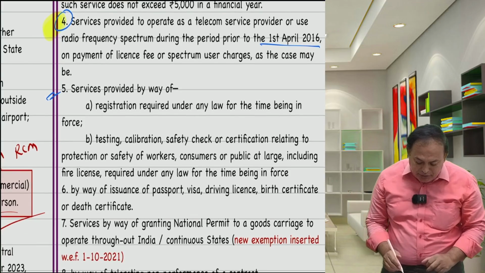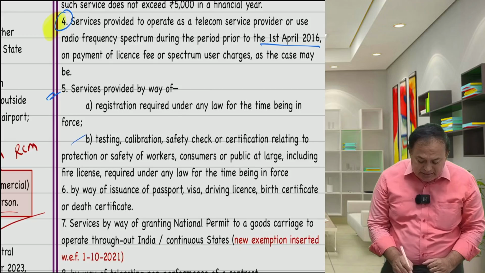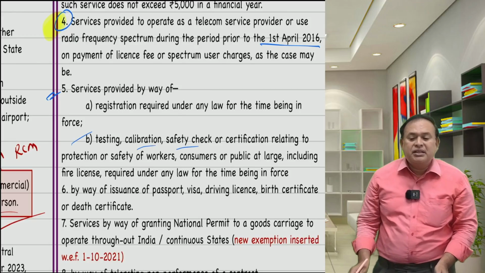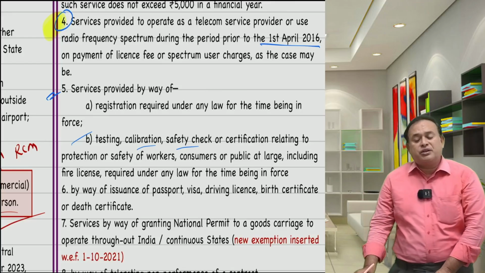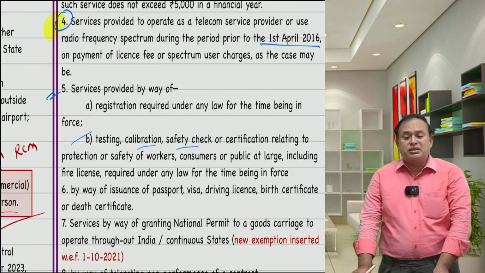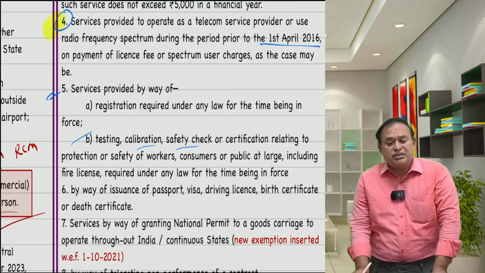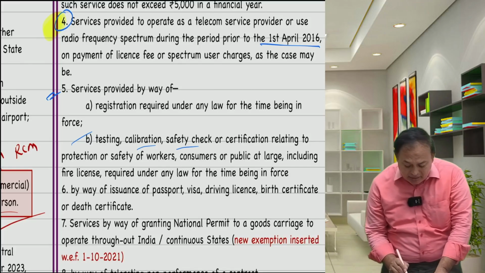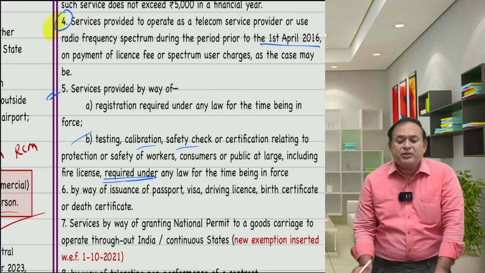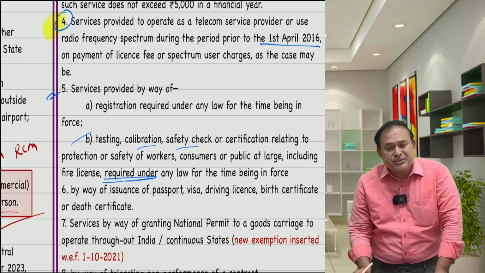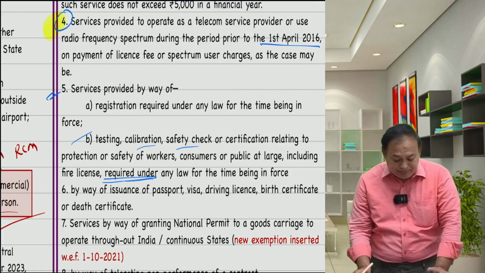Further, continuing this, service by way of testing, calibration, safety check, certification relating to protection or safety of workers, consumers or the public at large, including fire license, required under law. Here also, required means mandatory under law. Thereby, the fees I am going to pay qualify for exemption.